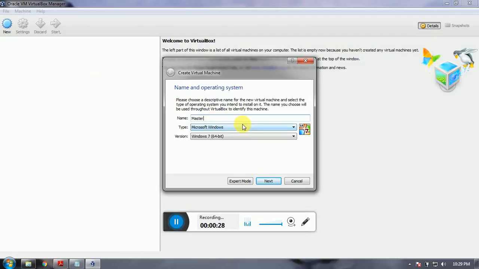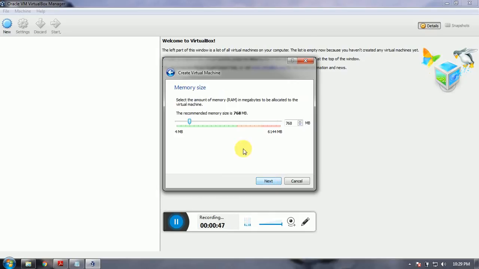And we always install Hadoop on Linux OS in industry. So select the type to Linux OS and version. You can select anything, but I am selecting just Ubuntu 64-bit. Then click on next.